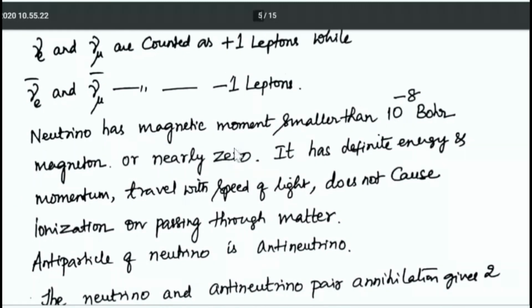Neutrino has magnetic moment smaller than 10 power minus 8 Bohr magneton. I think all of you know what is Bohr magneton. Bohr magneton is the magnetic moment possessed by an electron in the first orbit of hydrogen atom. So neutrinos have angular momentum. They have magnetic moment which is smaller than 10 power minus 8 times Bohr magneton.